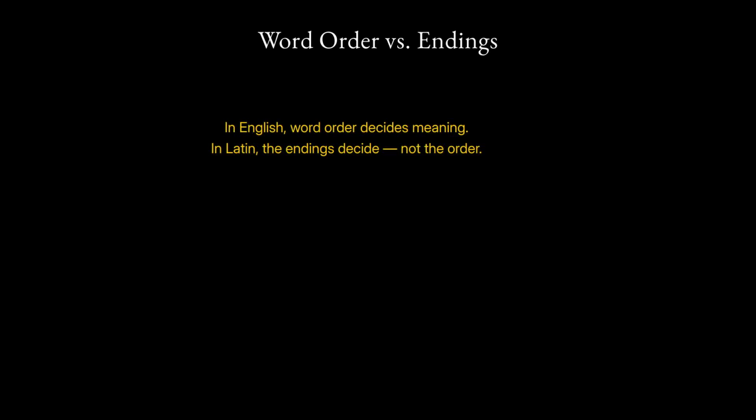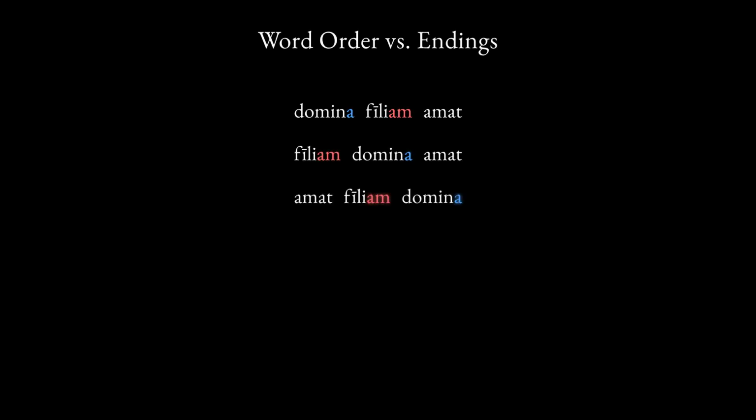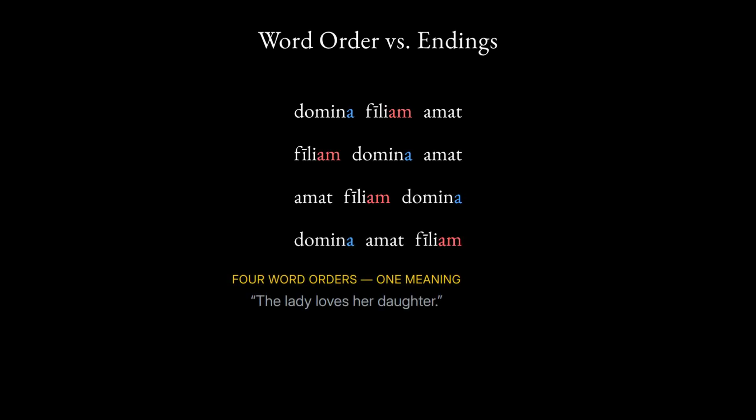In English, the lady loves her daughter and her daughter loves the lady have opposite meanings. Word order decides. In Latin, word order does not decide. Endings do. These 4 sentences all mean the lady loves her daughter. Domina filiam amat, filiam domina amat, amat filiam domina, amat domina filiam. 4 word orders, 1 meaning.